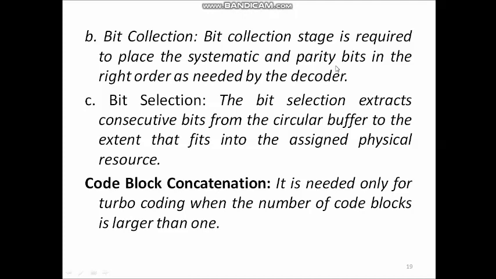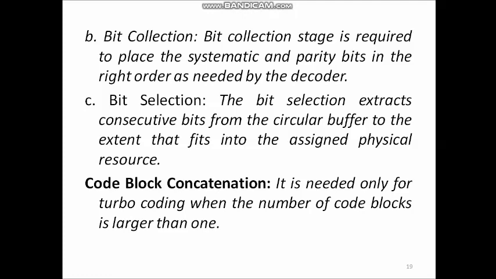The second step is bit collection. As I told previously, interleaving operation is performed separately for systematic bit and the parity bit. Therefore, bit collection stage is required to place the systematic and parity bits in the right order. So here systematic bits are placed at the beginning, followed by bit by bit interlacing of the 2 interleaved parity streams. Because of this interlacing, equal number of parity 1 and parity 2 bits are transmitted.